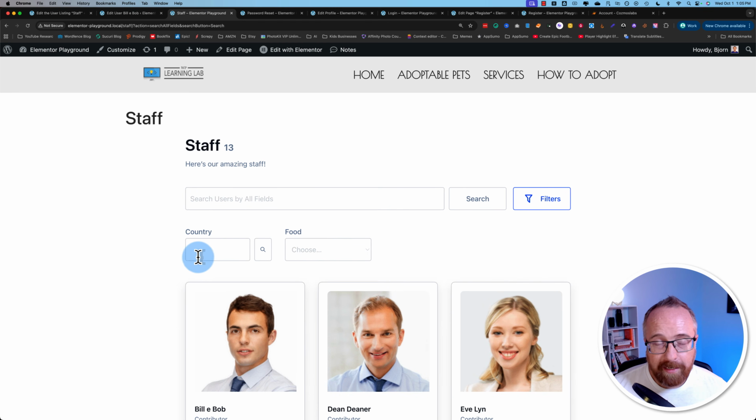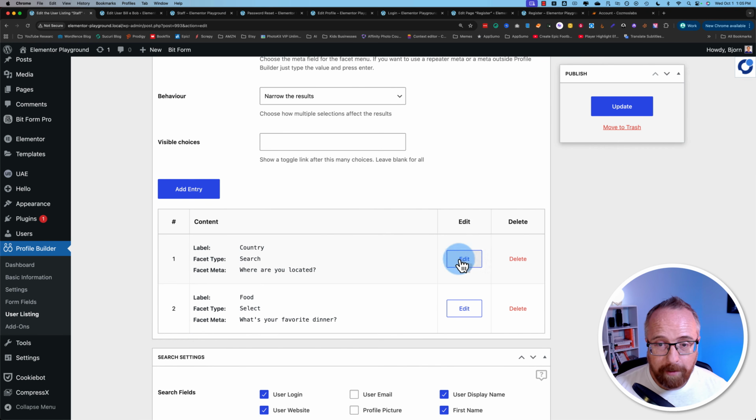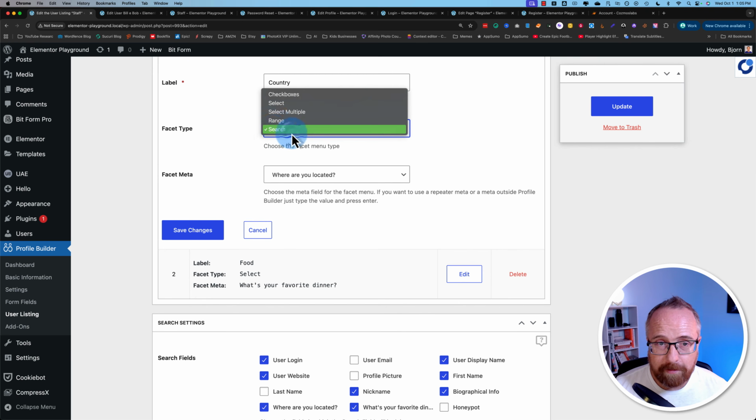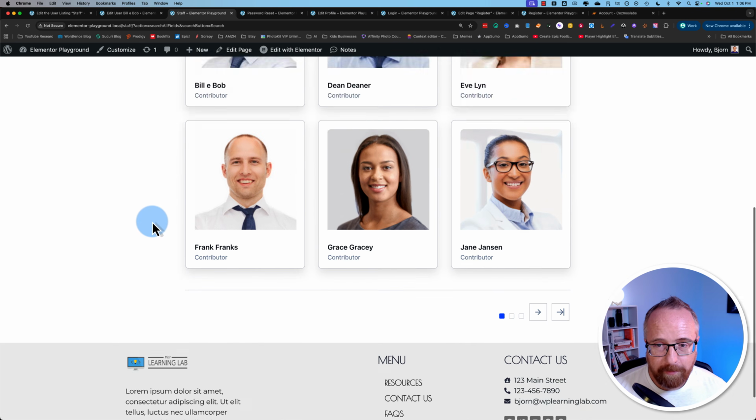The bigger your data set, in other words, the more listings you have, the more useful each of these options becomes, especially the search. In this case, I was searching countries I knew I added to the list, and then I did one, Germany, which I know wasn't on the list. People wouldn't be doing that. People wouldn't know what's on the list and what's not. So the search, I think, becomes much more powerful when you have lots and lots of listings. Change that back to select and update. And there we have it.